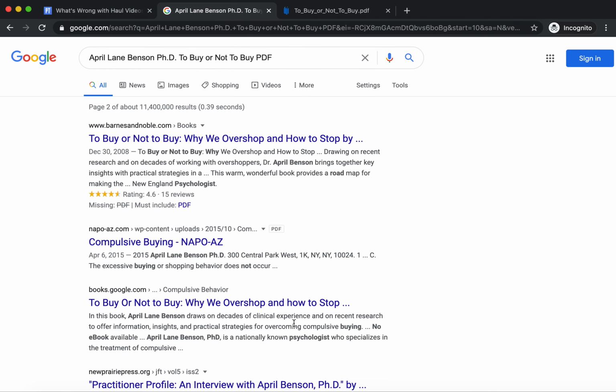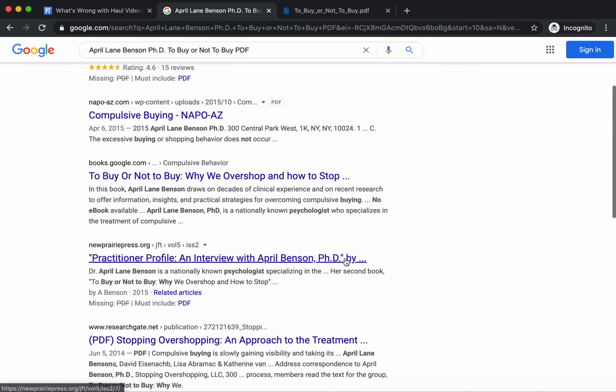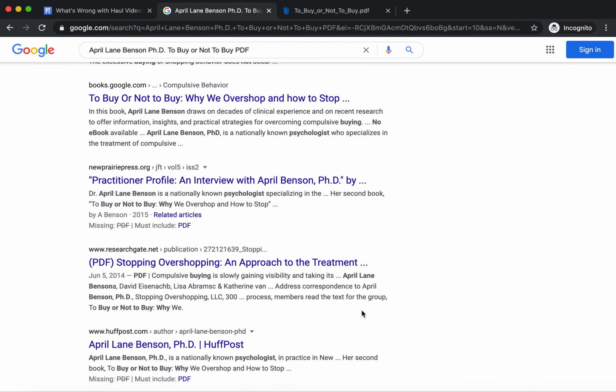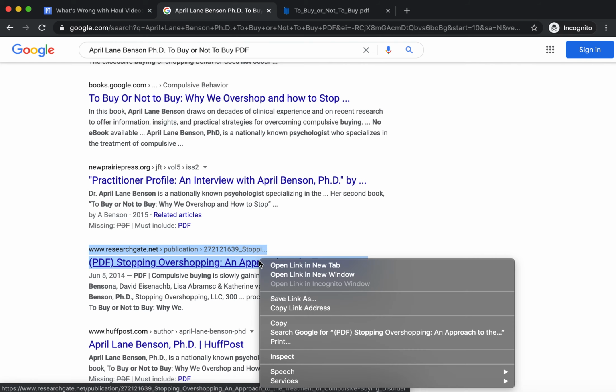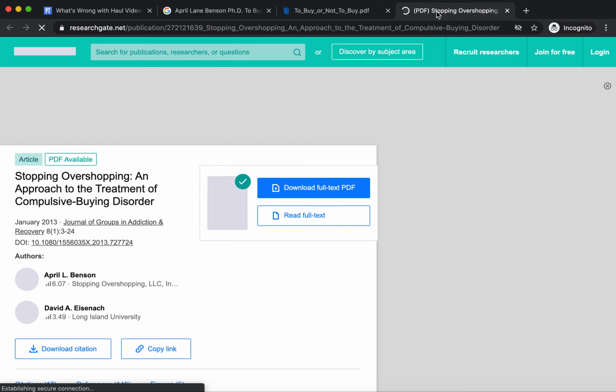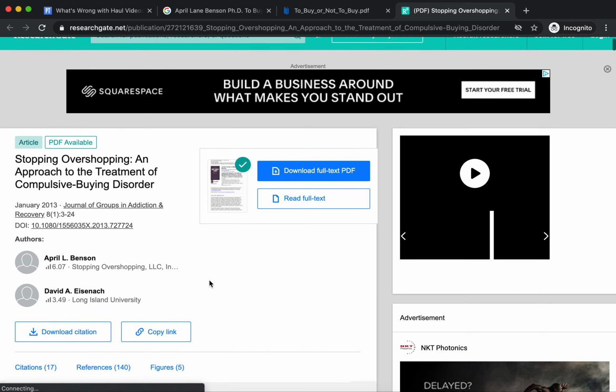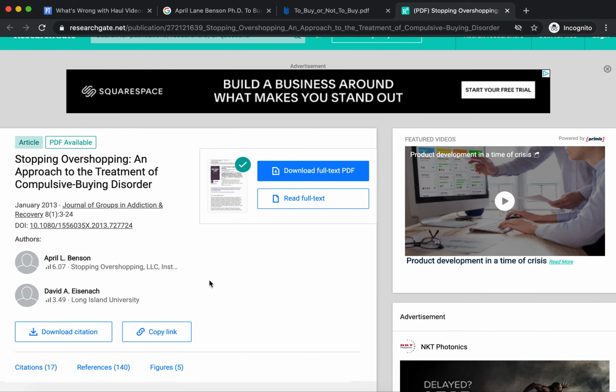If we go to the next page, we're starting to see some other source material, for example, "Stopping Over Shopping: An Approach to the Treatment of Compulsive Buying Disorder." So this is from a scholarly journal. This might be a little harder to get just on Google.